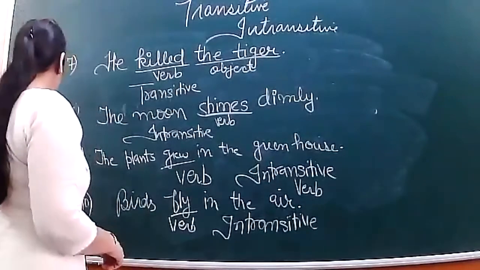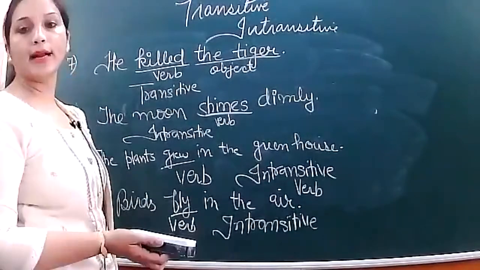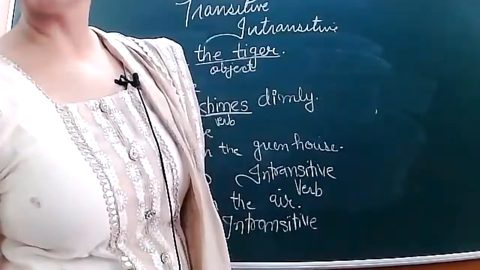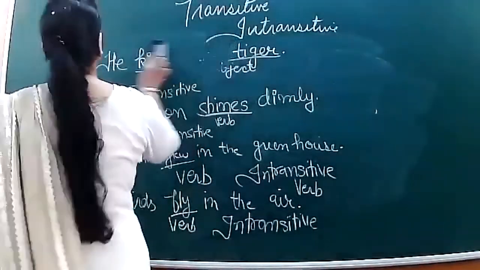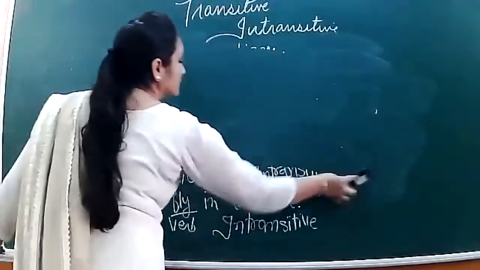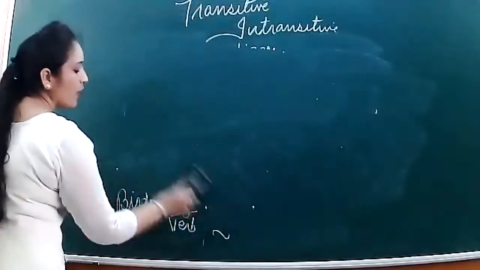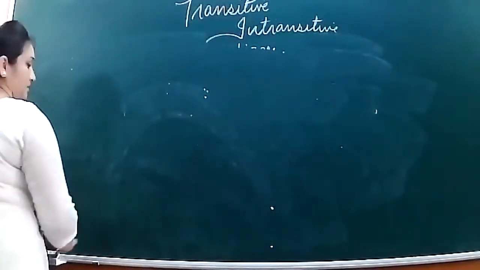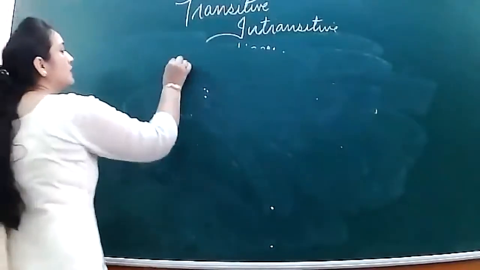Now we are going to do the next topic, that is direct object and indirect object. Now you have come to know that a verb passes an object.